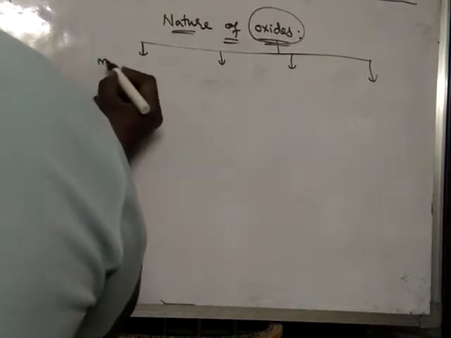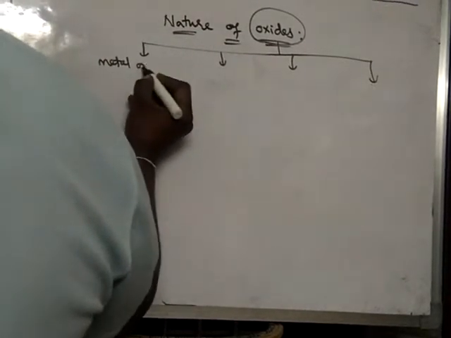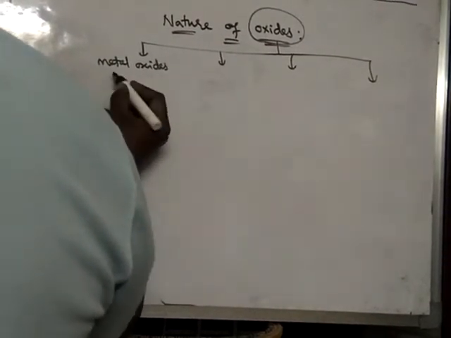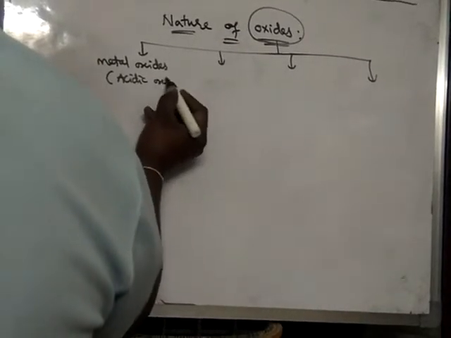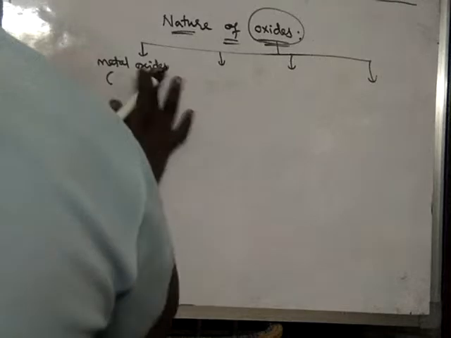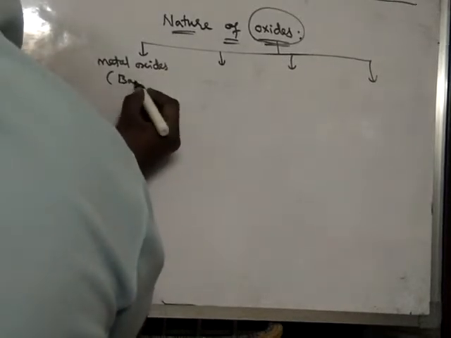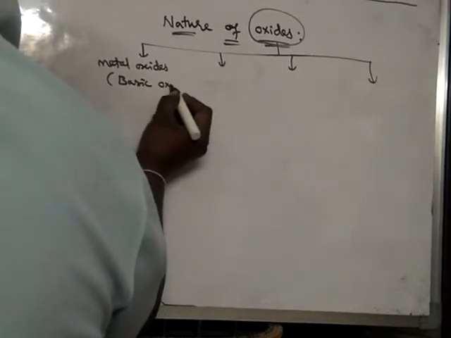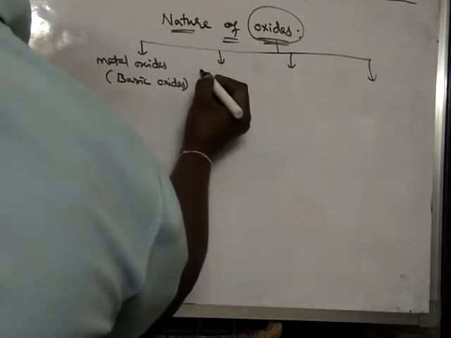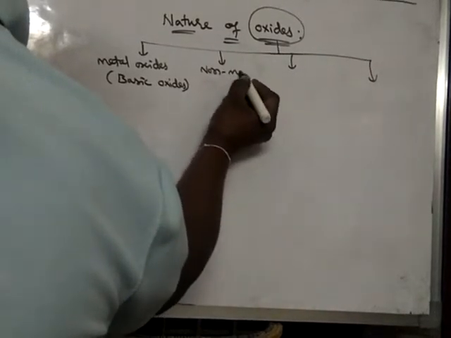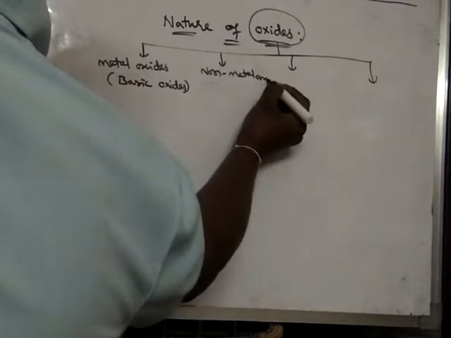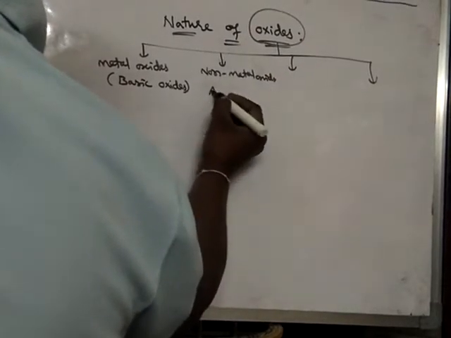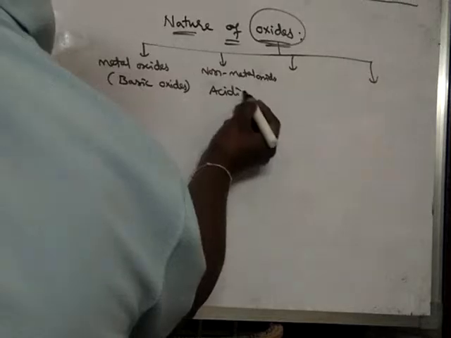So metal oxides are basic oxides. Non-metal oxides are called acidic oxides.